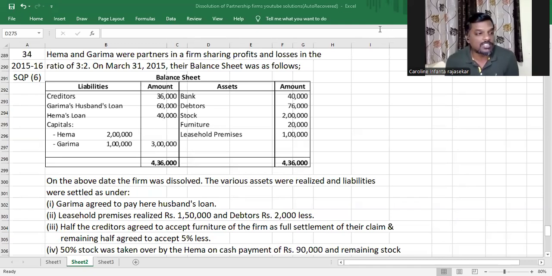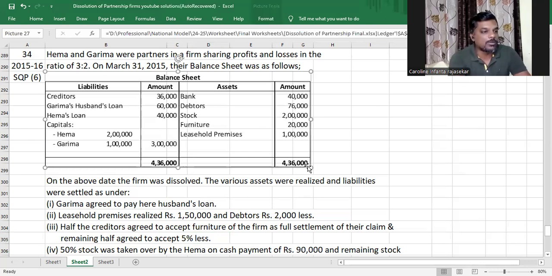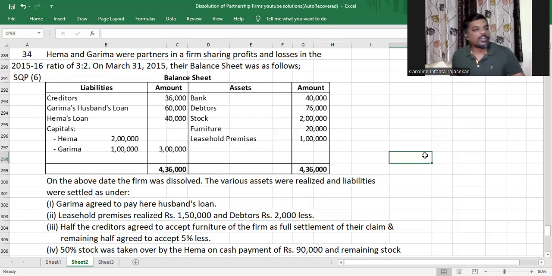Hema and Garima were partners in a firm sharing profits and losses in the ratio 3:2. On March 31, 2015, the balance sheet was as follows. We have creditors, Garima's husband's loan, capitals of Hema and Garima. We have bank of 40,000, debtors 76,000, stock 2 lakh, furniture 20,000, leasehold premises 1 lakh.